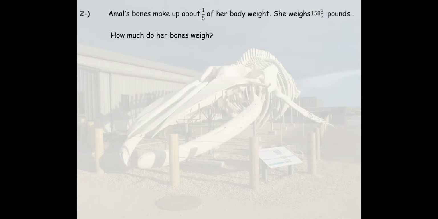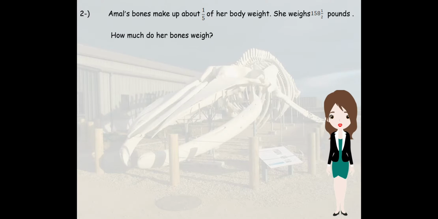Question 2. Amal's bones make up 1 out of 5 of her body weight. In total, she weighs 158.5 pounds. So how much do her bones weigh? We just need to know the weight of her bones.